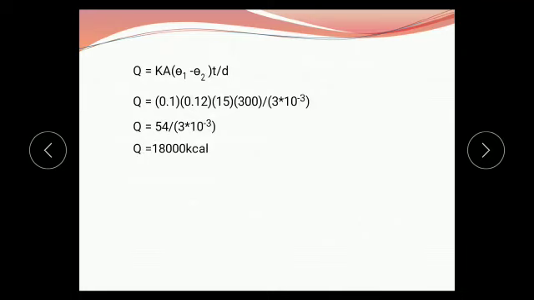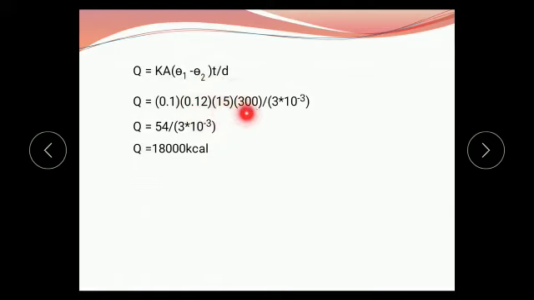Then we use the formula for Q. The formula is Q equals K into A, theta 1 minus theta 2, into T upon D. First put the value of K as 0.1. The value of area is 0.12. The value of theta 1 minus theta 2 is 15.